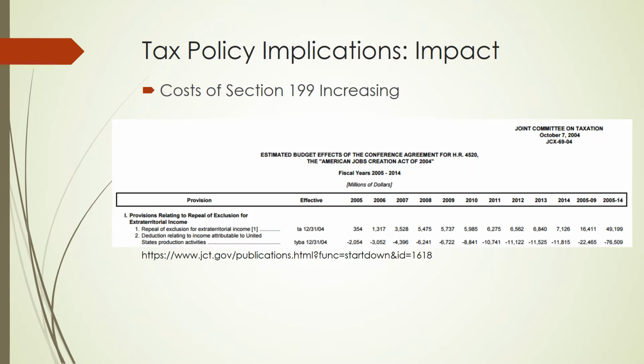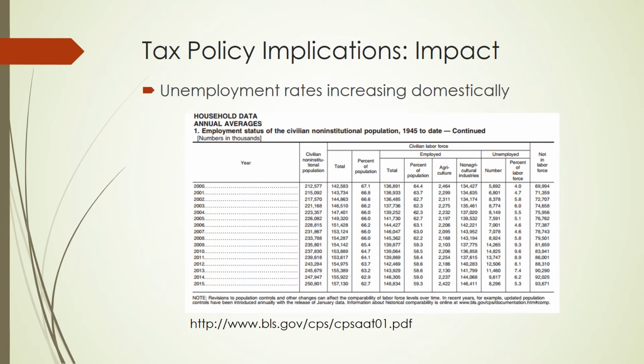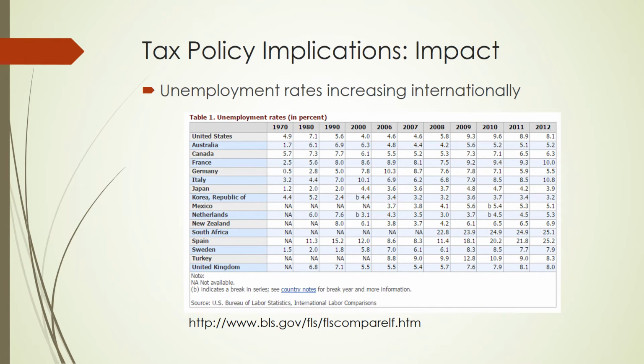However, if we look at the next chart, we can see that since 2004, the percent of the population employed has decreased a full 3%, from 62.3 to 59.3 in 2015. This is a chart only domestically. However, if we take a look at our country compared to the rest of the world, we can see the same results. Unemployment rates in the United States alone, while low compared to the rest of the countries and under 10%, have doubled from 4% to 8% in 2012.